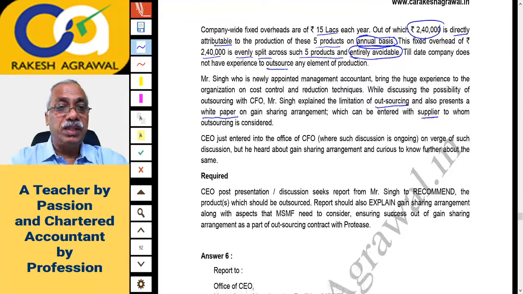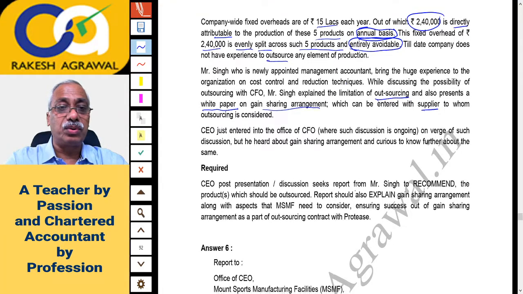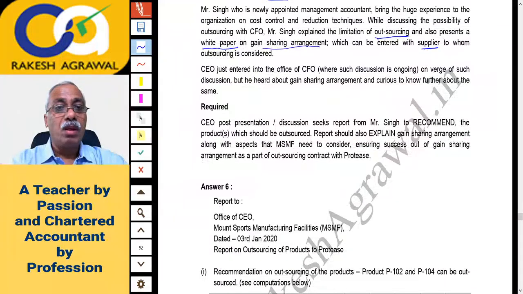The CEO, that is Chief Executive Officer, just entered the office of the CFO, where such discussion is ongoing. He heard about the gain sharing arrangement and is curious to know more about it. This gain sharing arrangement we have discussed in our regular batch also. Now, what is the required question?